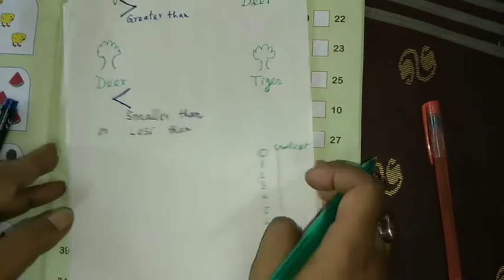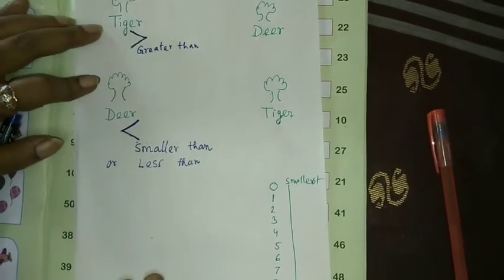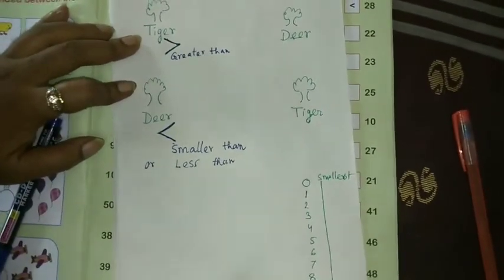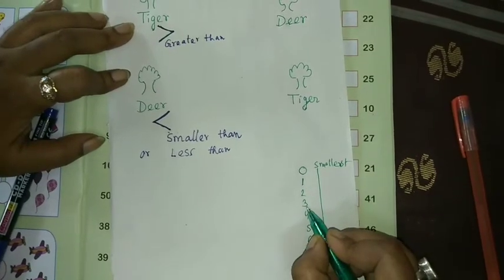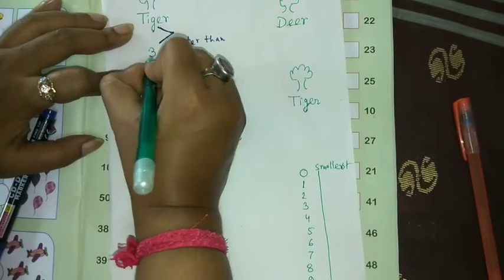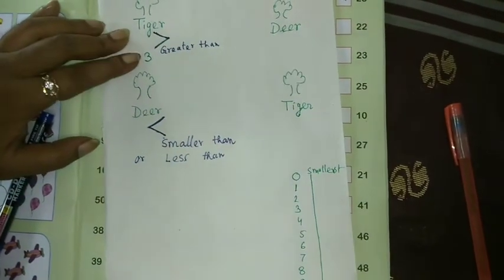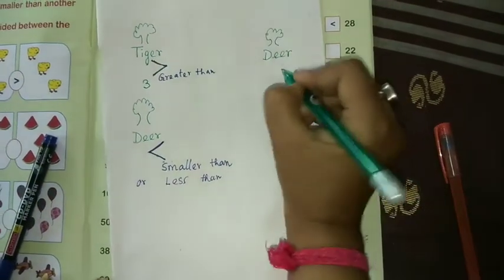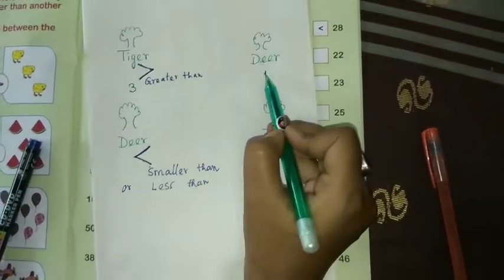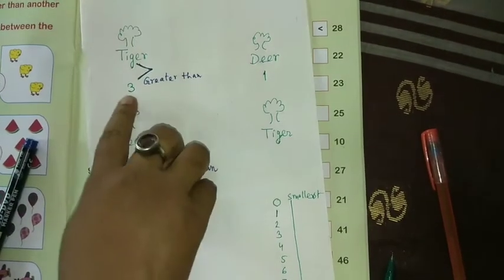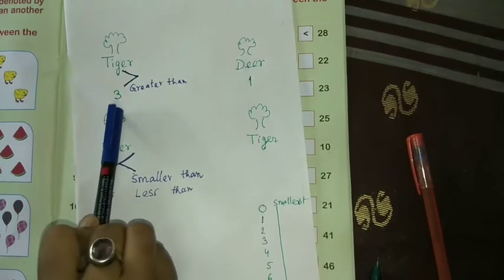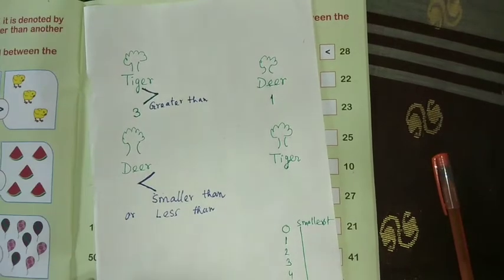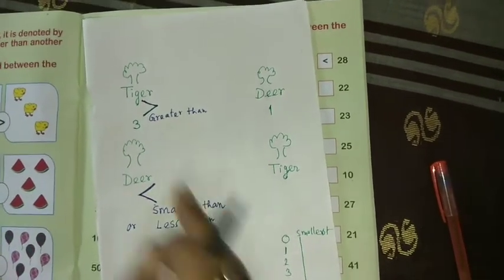Now suppose the tiger is strong, so the tiger is the greater or big number. Suppose here I am taking 3. So the tiger is 3. And the deer is weak, so I am taking 1 because 1 is small. Now 3 is the big number and 1 is the small number. Which arrow are we using here?